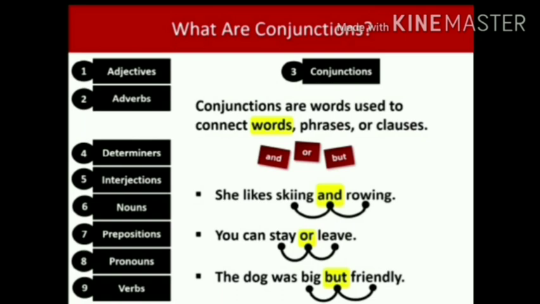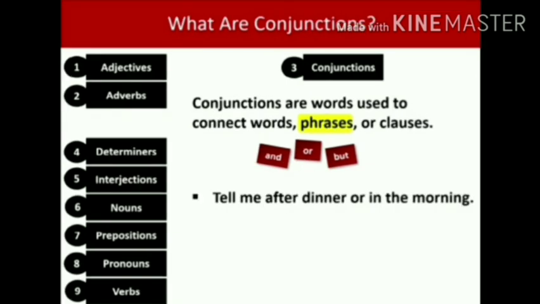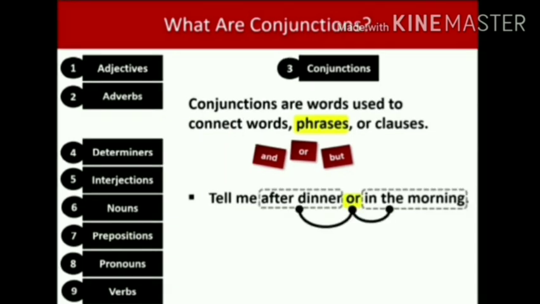Now, we move to joining phrases. They are and, or, but. The example sentence for the joining phrase: Tell me after dinner or in the morning. In this sentence, you can easily find out what is the conjunction used.